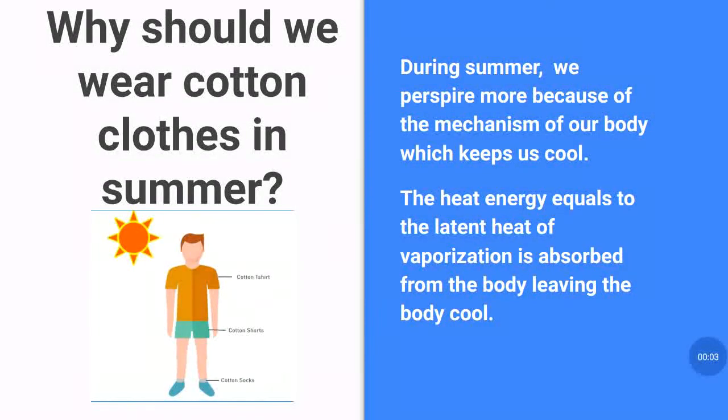Next question is, why should we wear cotton clothes in summer? During summer, we perspire more because of the mechanism of our body which keeps us cool. We know that during evaporation, the particles at the surface of the liquid gain energy from the surroundings or body surface and change into vapor. Here, heat energy equal to the latent heat of vaporization is absorbed from the body, leaving the body cool. Cotton, which is a good absorber of water, helps in absorbing the sweat and exposing it to the atmosphere for easy evaporation.